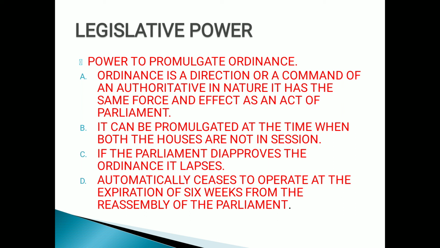And for how long can the ordinance be there, children? The ordinance automatically ceases to operate at the expiration of 6 weeks from the reassembly of the parliament. The ordinance can be there for 6 weeks, children. Don't get confused. The ordinance can be there for 6 weeks, and a money bill is there for 14 days, right? And an ordinary bill can be there for 6 months, children, for discussion. So these are the different time periods which can be there with both the bills and the ordinance, children.